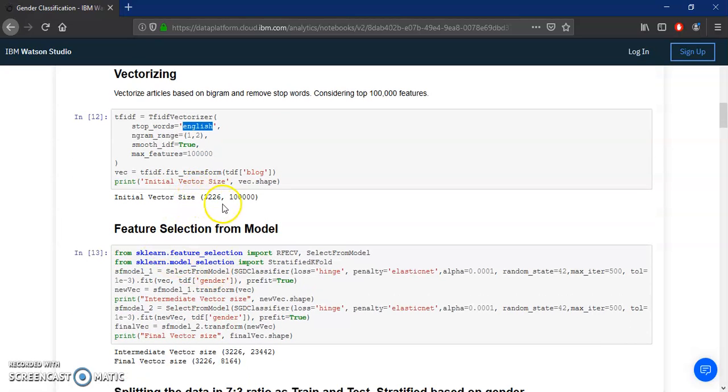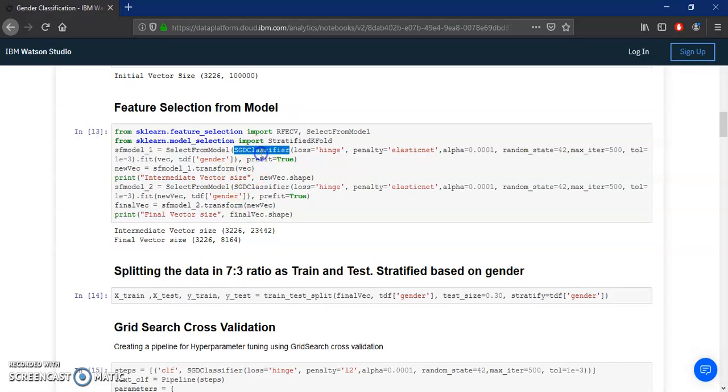You can see the initial vector size is about 1 lakh features for 3226 documents. Here I apply the feature selection from the model, where I applied stochastic gradient descent and selected features from the model, and then again applied feature selection. You can see the intermediate vector size and the final vector size, where 1 lakh features are reduced to 23,000, and the final features are around 8,167.